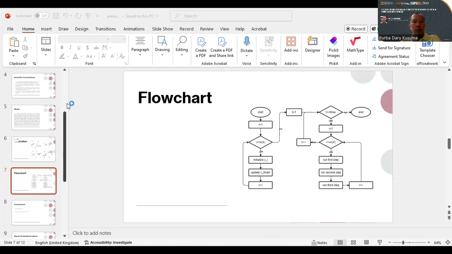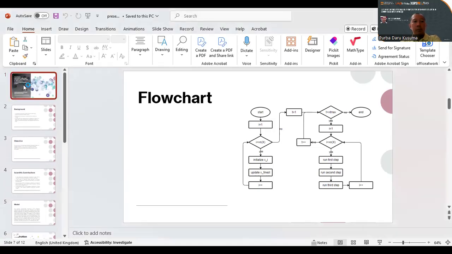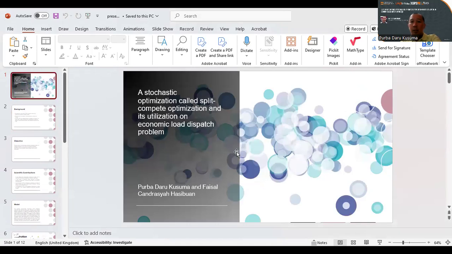Okay, we go to the first page. This is the stochastic optimization called split compute optimization and its utilization on economic load dispatch problem.